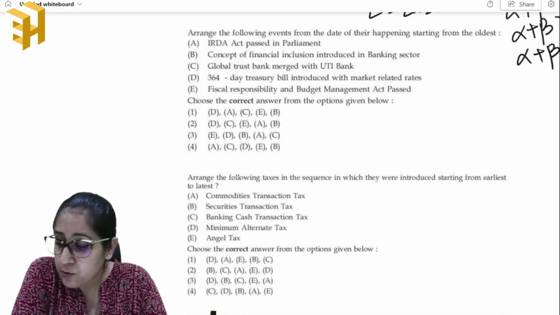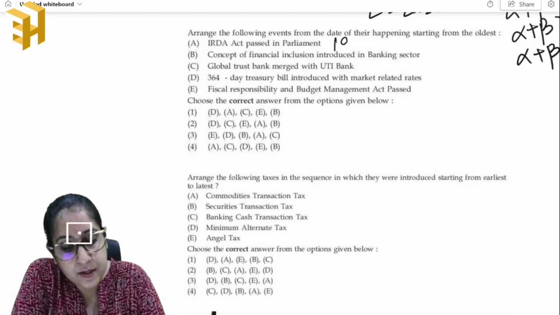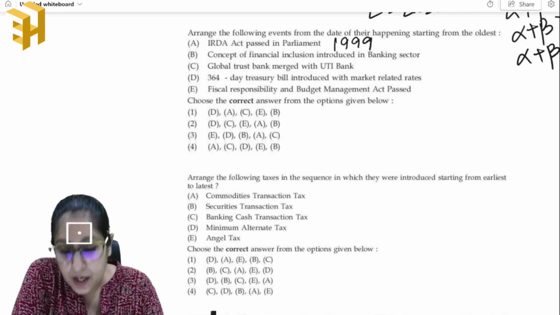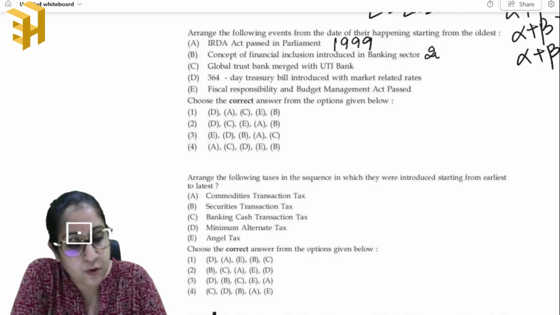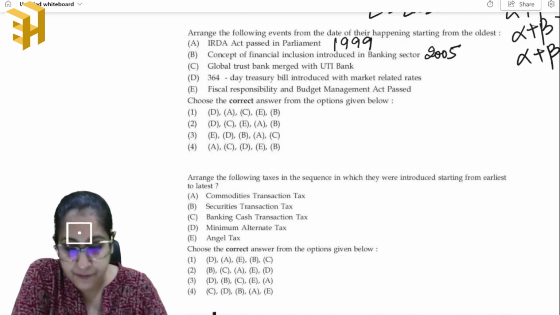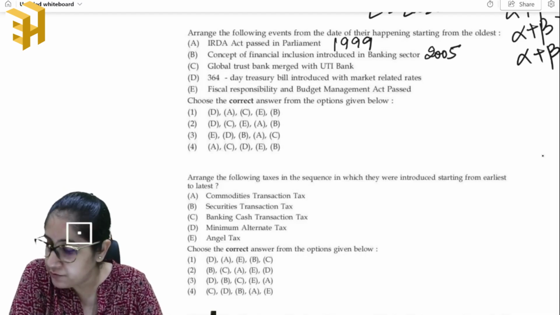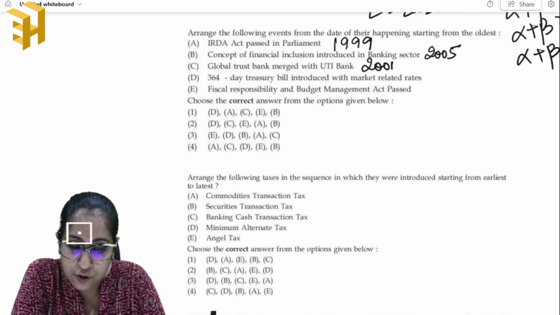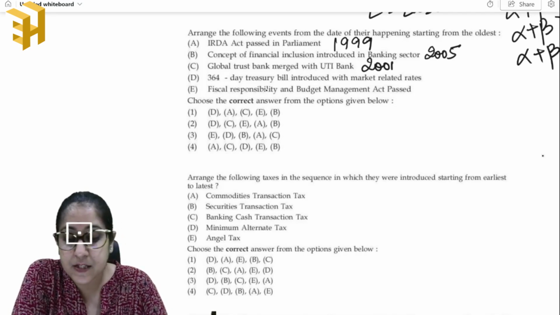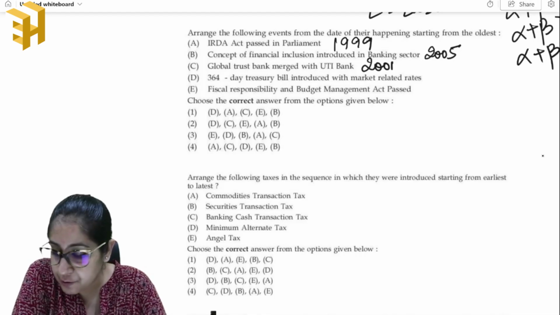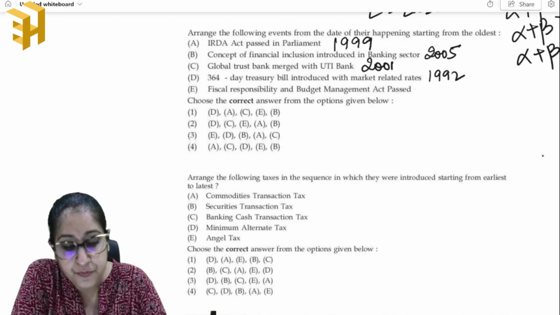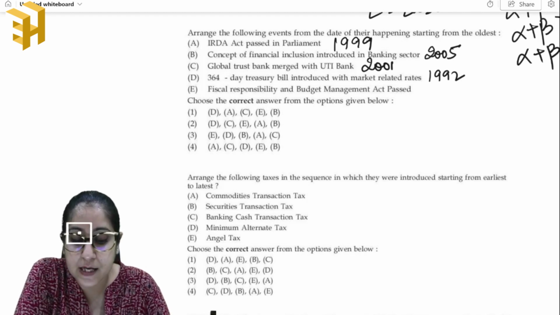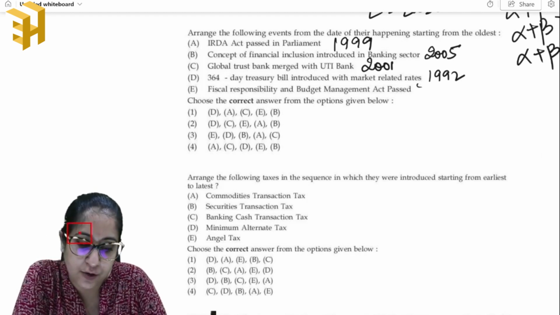So IRDA Act was passed in Parliament in the year 1999. Concept of financial inclusion introduced in the banking sector was in 2005. Global Trust Bank merged with UTI Bank was 2001. 364-day Treasury Bill introduced with market-related interests was in 1992. And Fiscal Responsibility and Budget Management Act was in 2003.